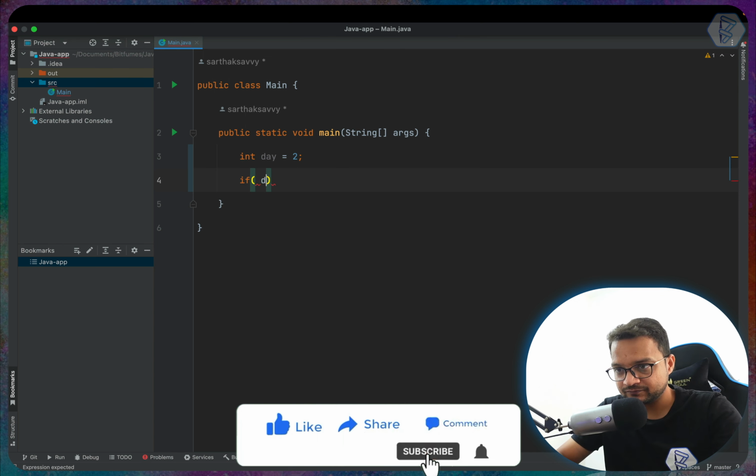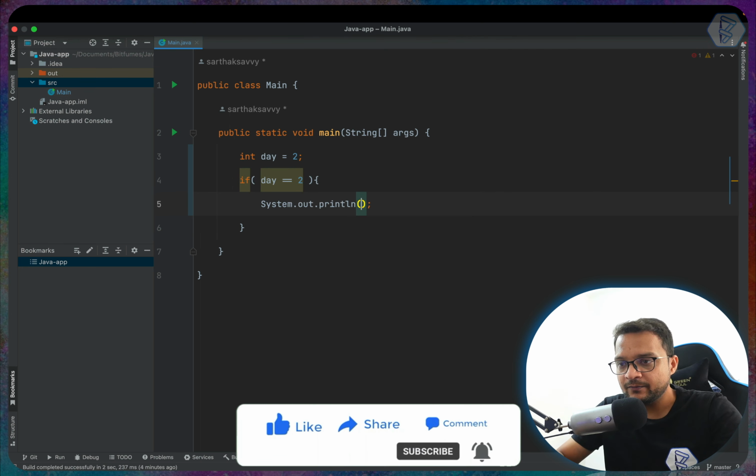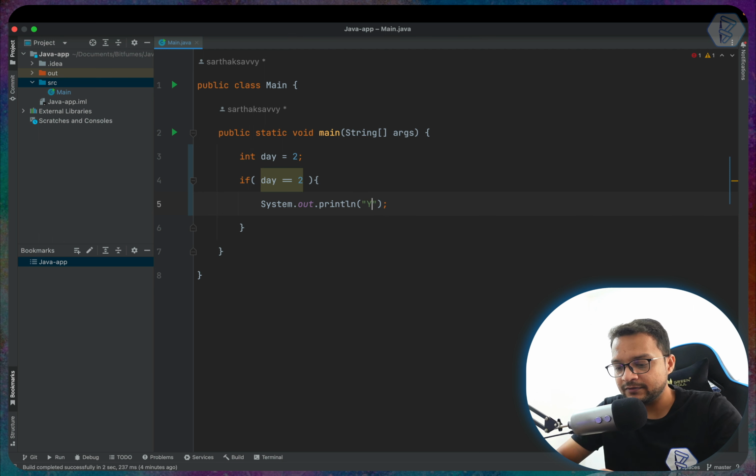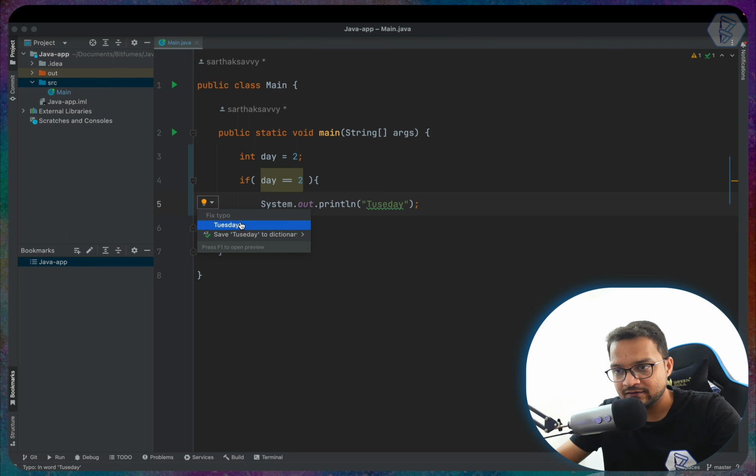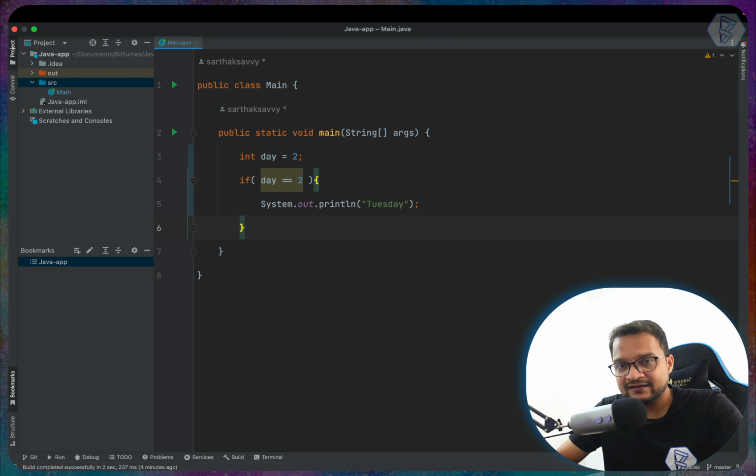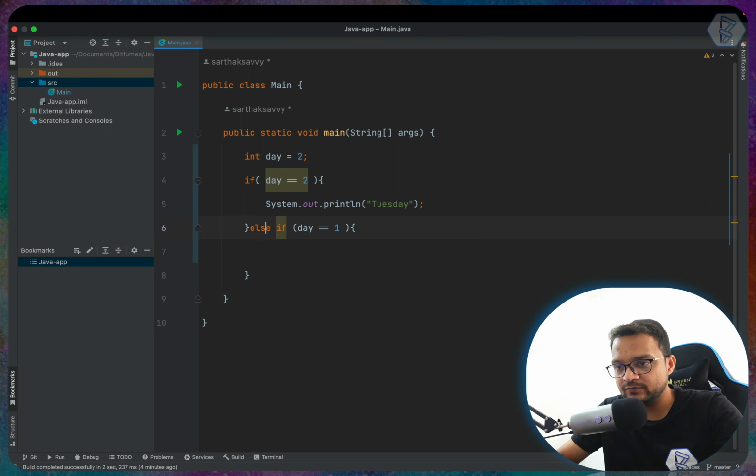If day is equal to 2, then print Tuesday, T-U-E-S, like this. So if the day is 2, then print this. Then I say else if day is equal to 1, then I should print Monday.